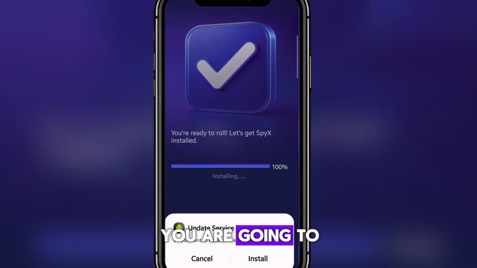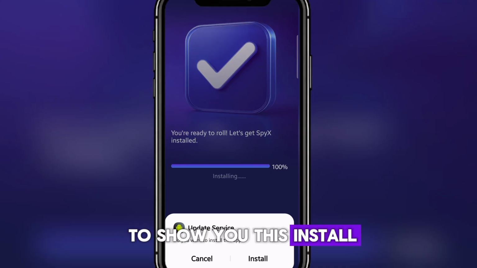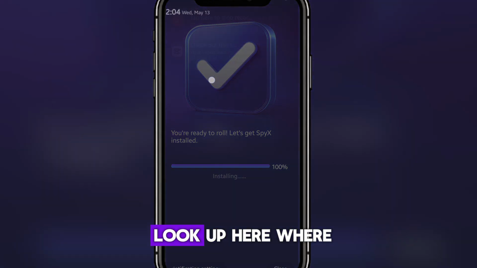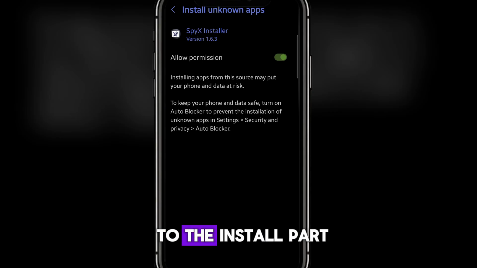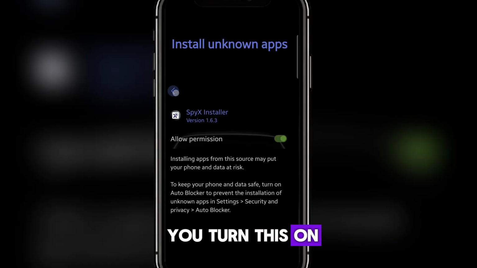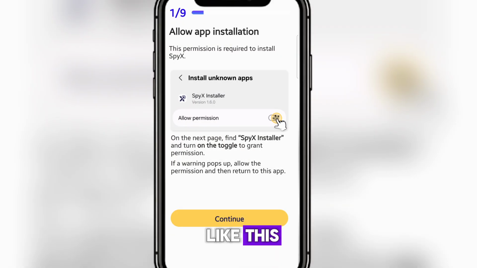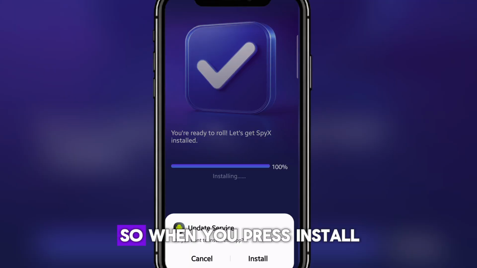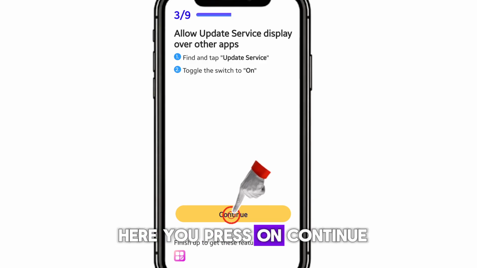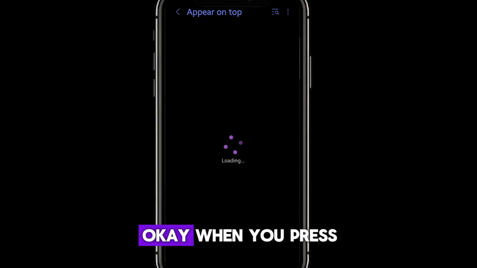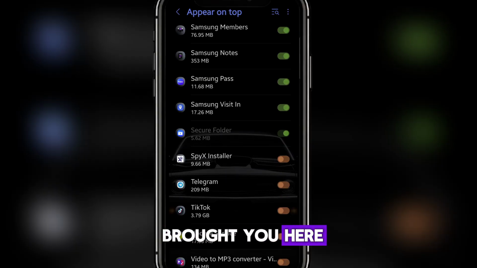While it is installing, you are going to see a pop-up up here on this application on your phone. When you touch it, it's going to show you this install. You have to look up here. All right, wait, let me show you. When you go to the install part, as you can see, you turn this on. When you press continue like this, and then press install, it's going to show you something like this. When you look down here, you see install, then you press on install like this. Here you press on continue. When you press continue, it's going to bring you here.